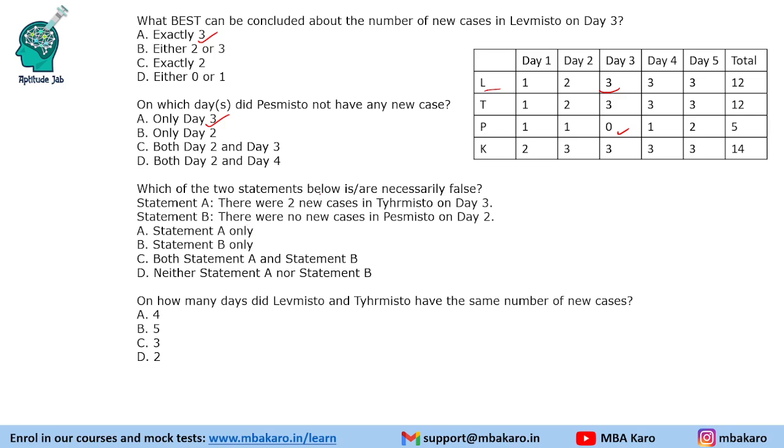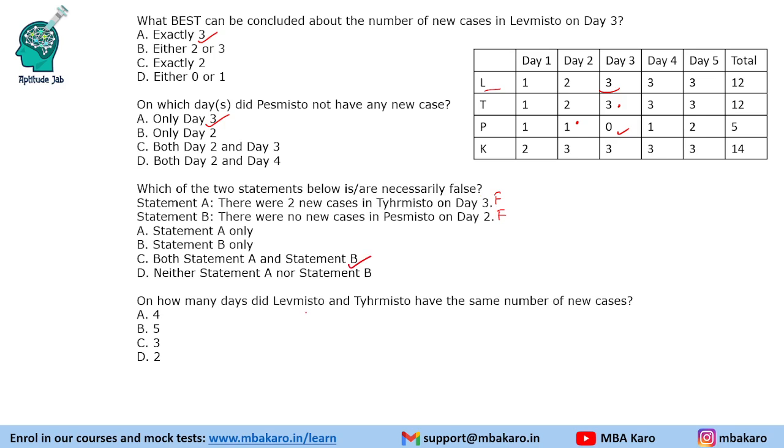Which of the two statements below is or are necessarily false? So we need to tell which is false. There were 2 new cases in the T on day 3. So on day 3, T had 3 cases. So this is false. There were no new cases in Pesmisto on day 2. This is also a false statement. So both statements are false.